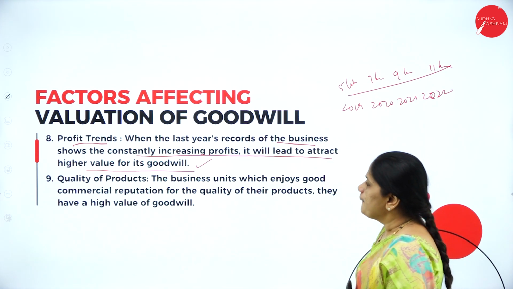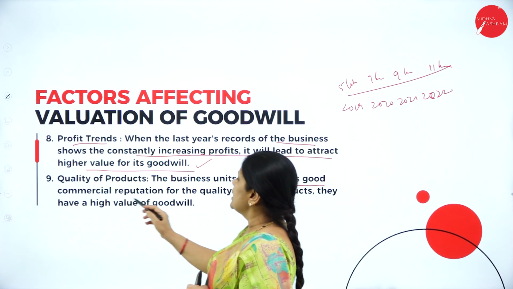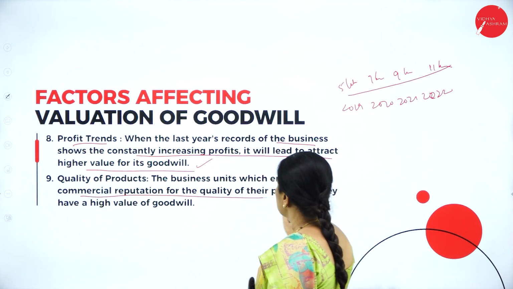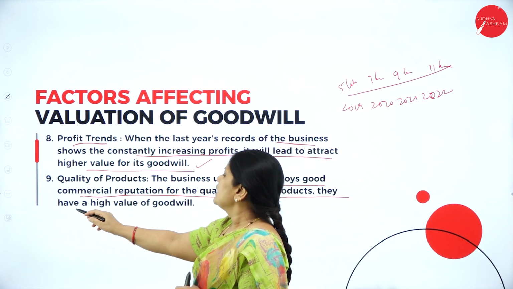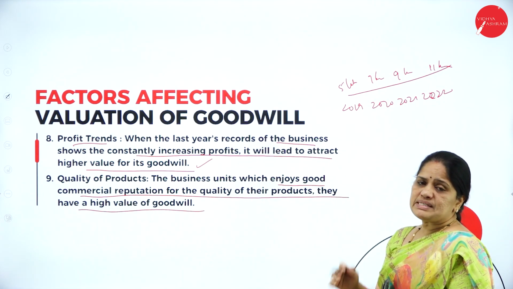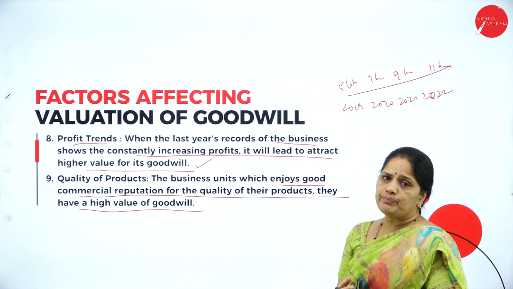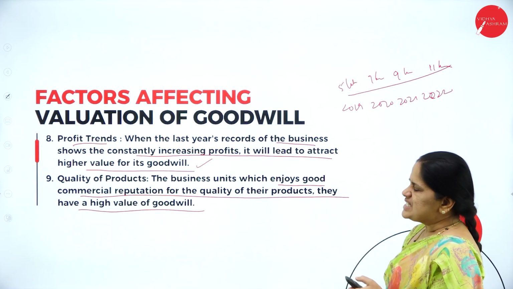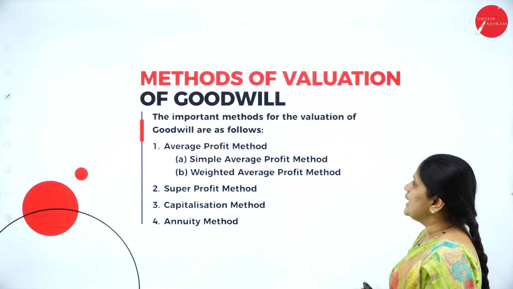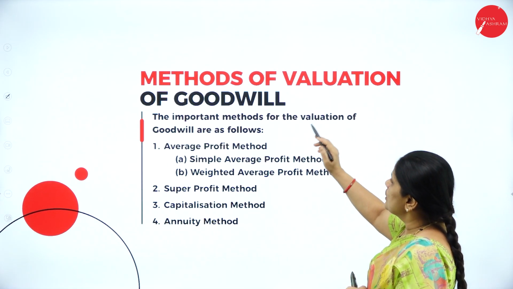Then quality of products. The business units which enjoy a commercial reputation for the quality of their products have a high value of goodwill. Suppose the business is selling quality products, then because of the quality of the products, the business will have a high value. Now, the next step is methods of valuation of goodwill.